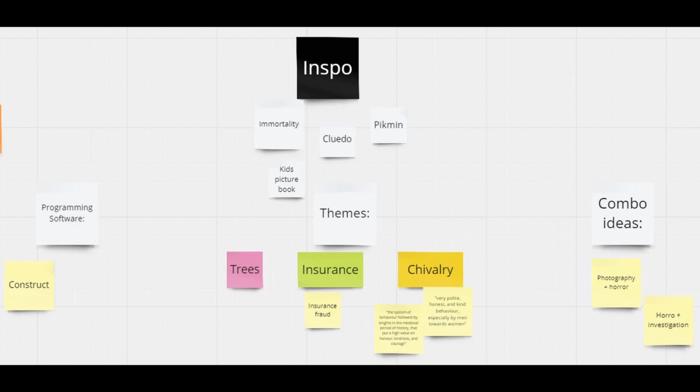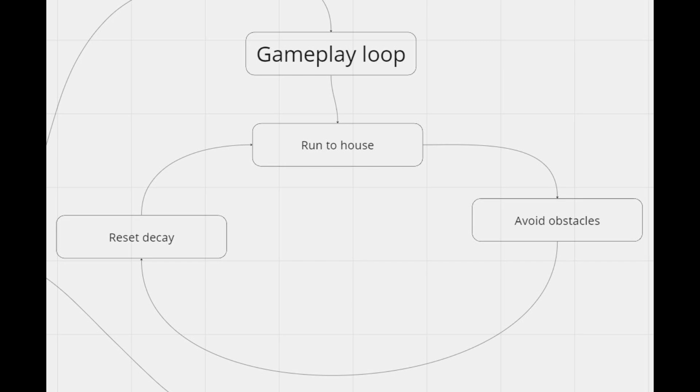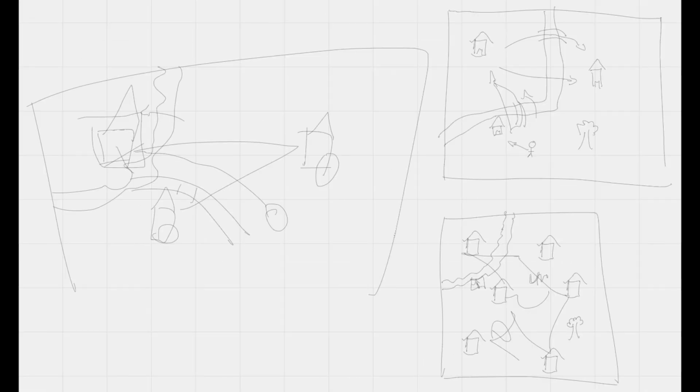From this, we came back to the themes and asked, would it be fun to play a chivalrous knight selling house insurance? It was funny enough for us to think of a mechanic, which ended up being approaching houses to repair them. With that, we were able to create a basic game loop. Run to house, avoid obstacles, reset decay, and loop. We also used sketches during this discussion to get a visualization of the game.